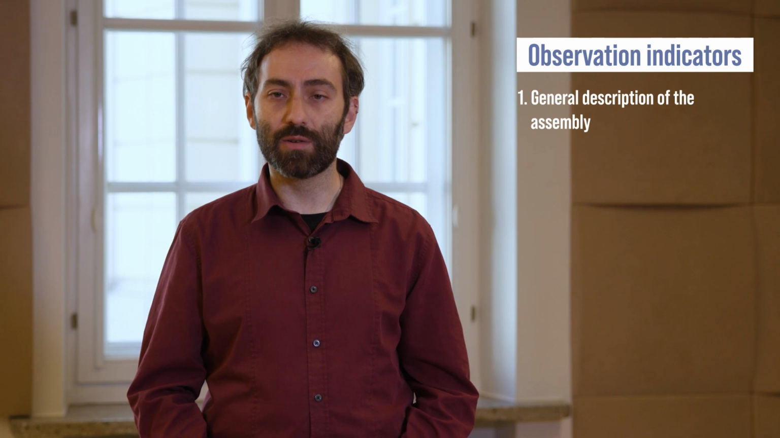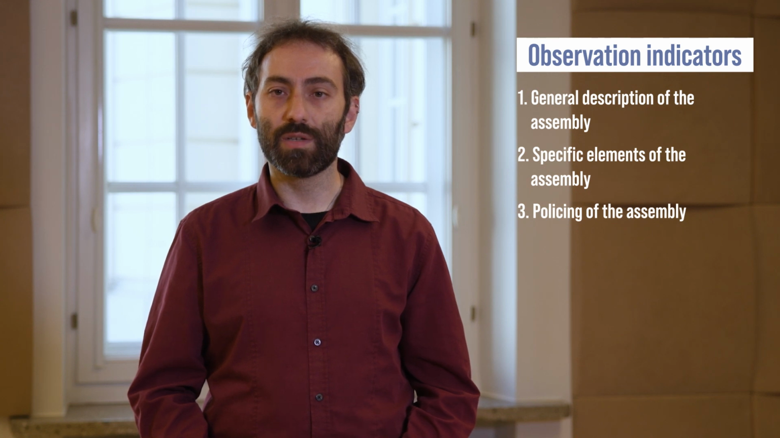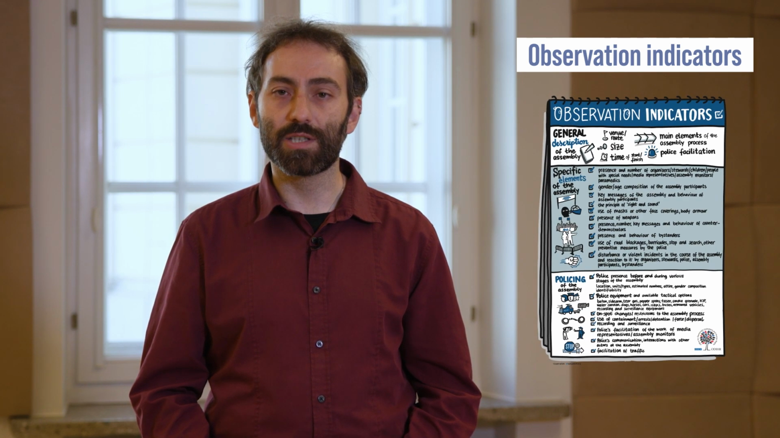The final report will usually be based on the observations of monitors positioned in different locations at the assembly. The process of recording your observations and drafting your monitoring report will be discussed in the next module. Observation indicators include information regarding the general description of the assembly, specific elements of the assembly, and policing of the assembly. You can download the observation indicators sheet from the reading materials section of this module.